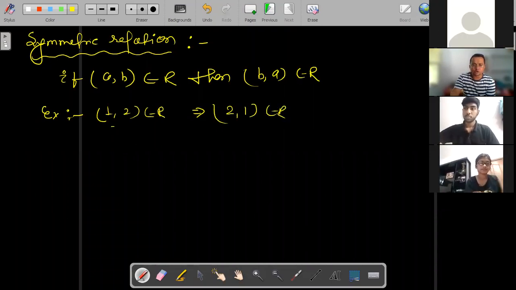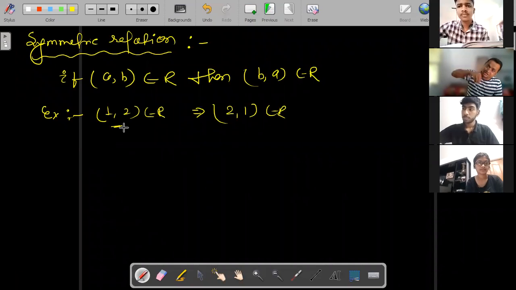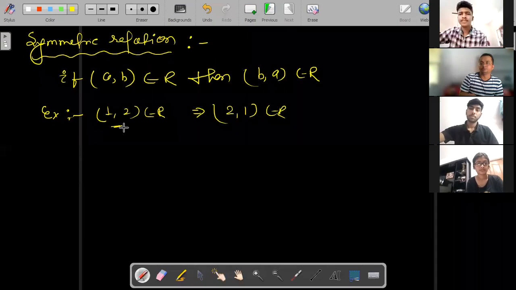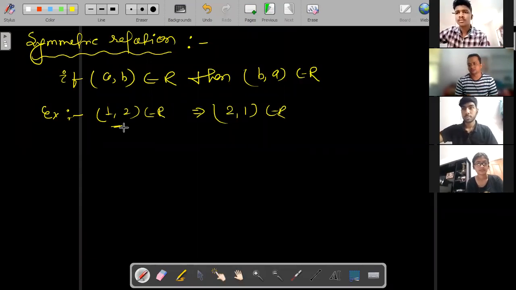Means if 1 comma 2 belongs to the relation, then 2 comma 1 should also belong to the relation. Then we can say that this is a symmetric relation. This is how we can understand whether a relation is symmetric or not.